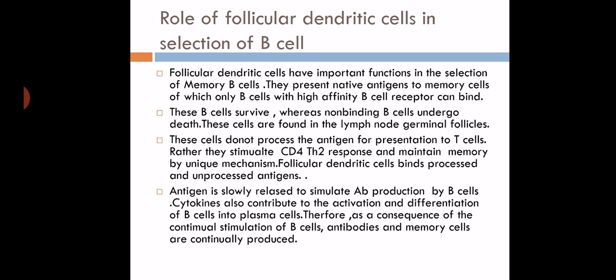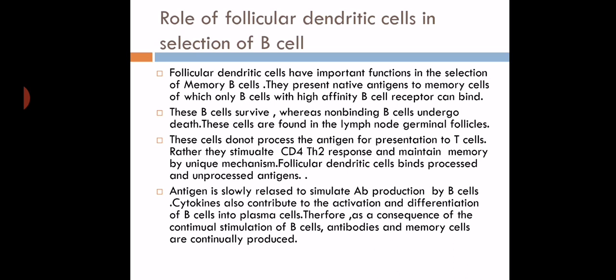And antigen is slowly released to stimulate antibody production by B cell. That means B cells are secreting antibody, no doubt, but here the antigen is slowly processed and slowly released to stimulate the B cell. And once the B cell gets stimulated by the antigen, the B cells start producing antibody.